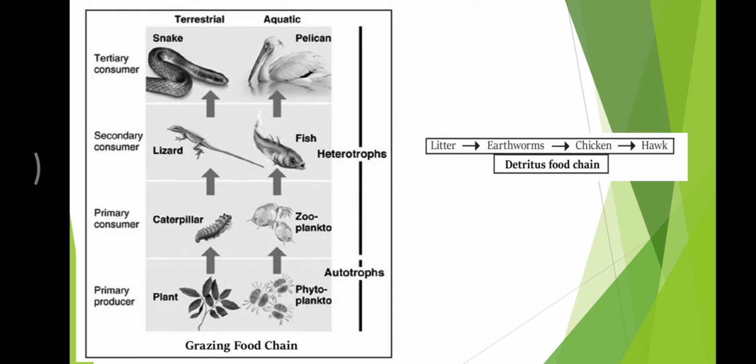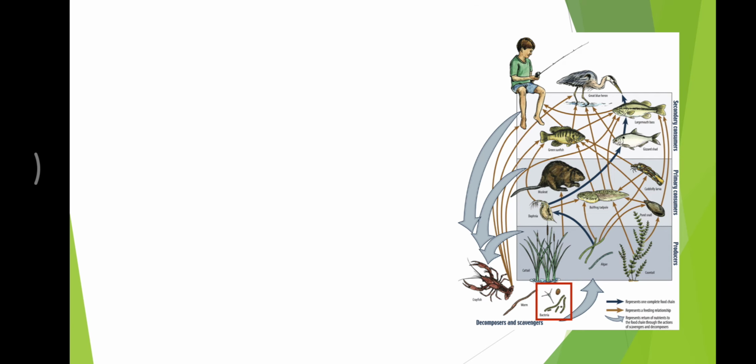In aquatic system, phytoplankton is the primary producer, zooplankton is the primary consumer, secondary consumer is fish, and pelican is the tertiary consumer or the top consumer. So, in this grazing food chain, whatever the dead plants or dead animals form the waste materials and it forms the base for the detritus food chain. So, this litter is consumed by earthworms, which is eaten by chicken and which is taken by hawk. So, these food chains are representing one pathway for the food. So, this type of food chains forms a food web.